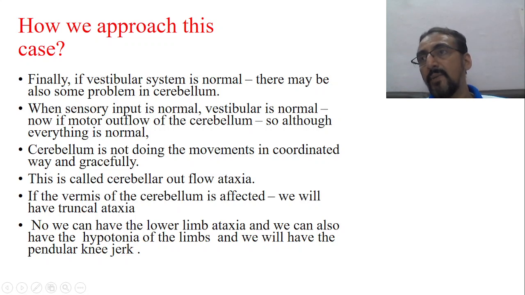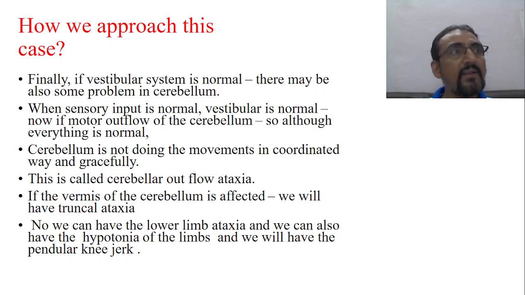Suppose a patient is having lower limb ataxia. Lower limb ataxia suggests sensory ataxia, and truncal ataxia is also there. Suppose lower limb ataxia is there, which portion of the cerebellum is affected? The hemispheric portion is affected. Truncal ataxia means the vermis is affected. Now if there is any lower limb ataxia, in the meantime the limbs will also have hypotonia. Tone will not be maintained, because maintenance of tone is also one of the functions of the cerebellum,